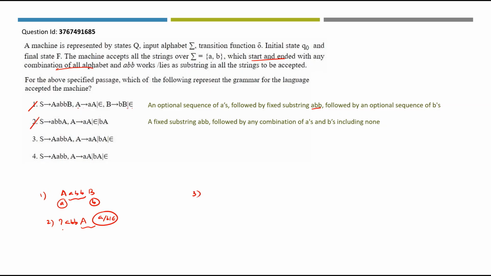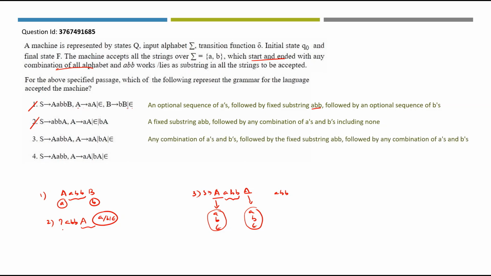What about 3 here? We have A, B, then A. What is this A representing? It has A, it has B, it has epsilon. What about this A then? The same set of productions apply here also. So this represents the combination of all alphabet and this represents the combination of all alphabet along with the substring ABB here. So even when this A does not derive anything, ABB stands as it is. So the grammar given in option 3 is actually representing the grammar for the language given in the passage.